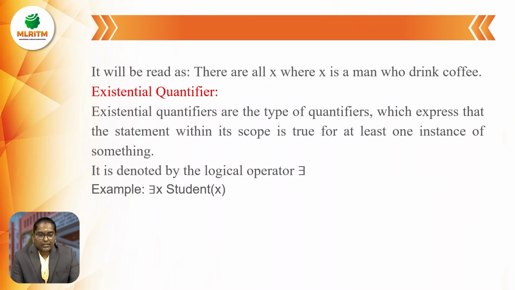Next one, the existential quantifier. Existential quantifiers express that the statement within its scope is true for at least one instance of something. That type of condition is known as the existential quantifier. It is denoted by the reversed E, the there-exists symbol. Example, there exists x, student of x.